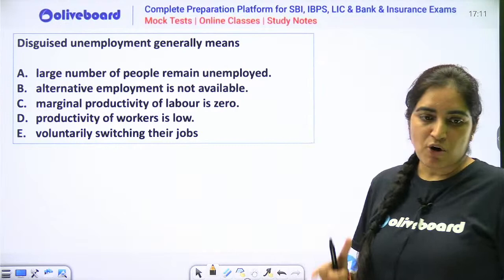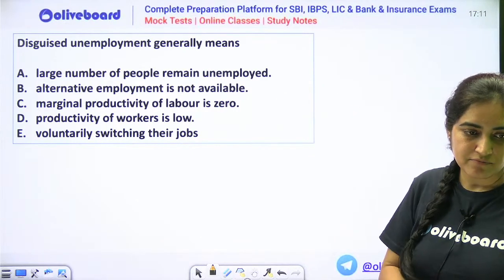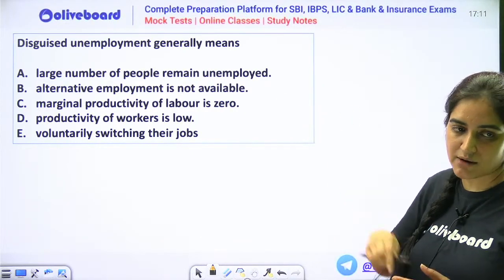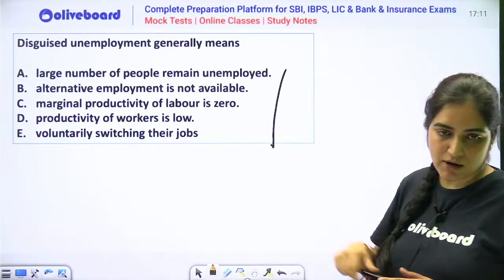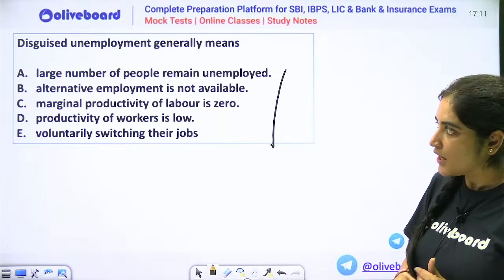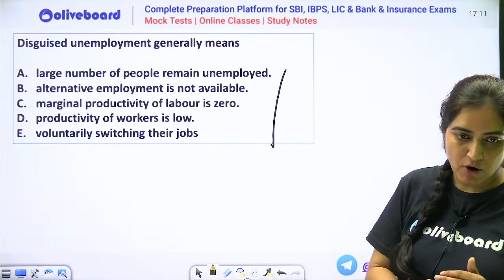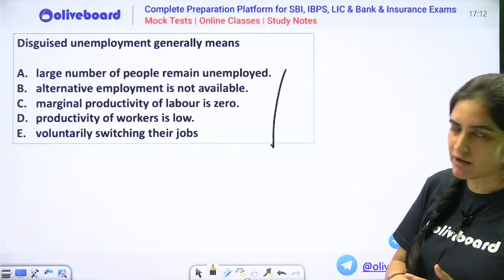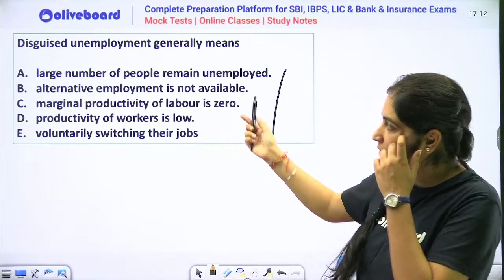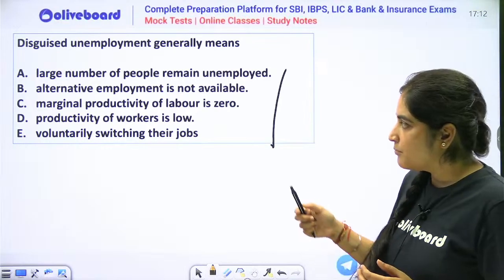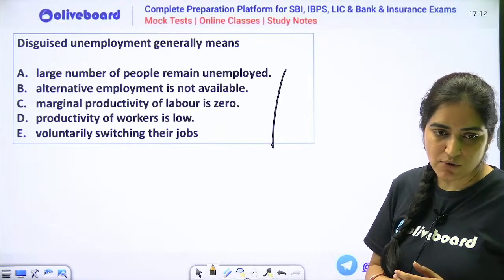What is disguised unemployment? A question from your static part. Please try to answer this. What is disguised unemployment? If somebody could answer. Is it large number of people remain unemployed? ये तो unemployment ही हुआ ना. Next thing, alternative employment is not available. Productivity of workers is low. That is what Aditya says.